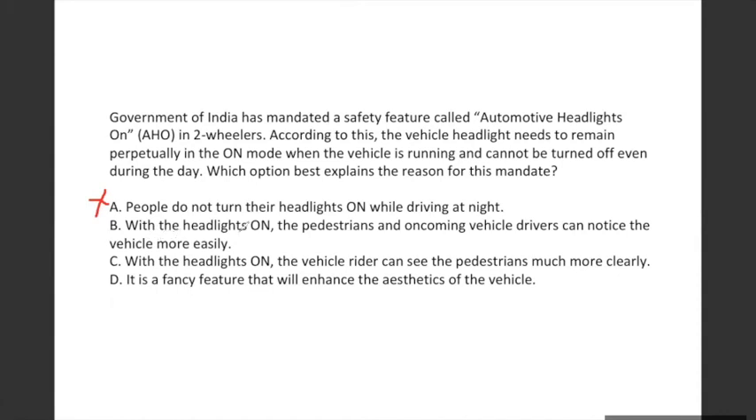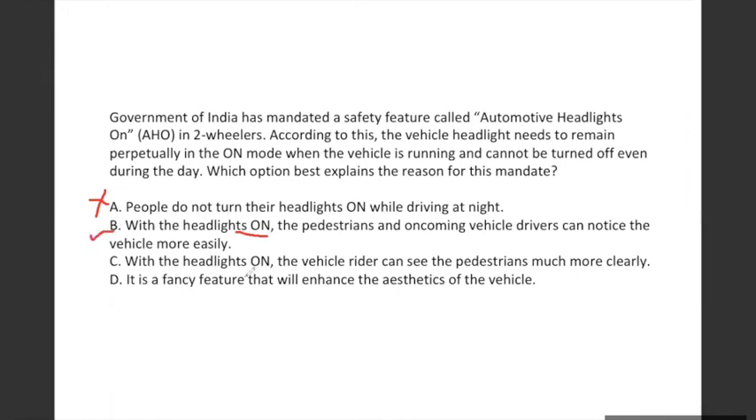Option B, with the headlights on, the pedestrians and the oncoming vehicle drivers can notice the vehicle more easily. So if you're on the road and the headlight is on, even during the day, one does notice those flashes. So it becomes better for the pedestrian, or any other oncoming vehicle on the opposite side, to notice the vehicle with headlight on more appropriately. So I will say yes, it's correct.